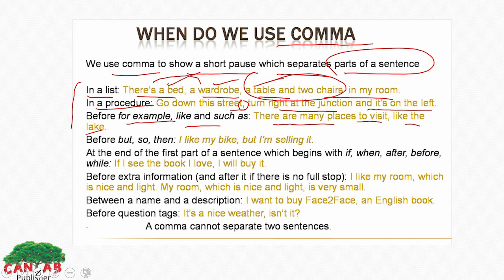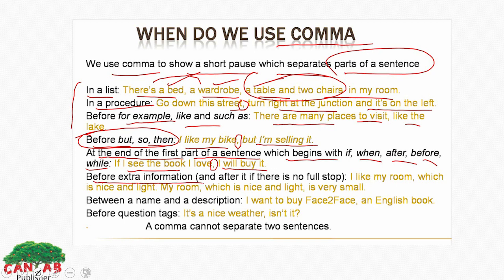When you give example, before but or so, these are conjunctions. We have discussed this. I like my bike, but I am selling it. Here, before the conjunction, we used comma. At the end of the first part of a sentence, which begins with if, when, after, before, while. If I see the book I love, I will buy it. Here we used comma to take a short pause.